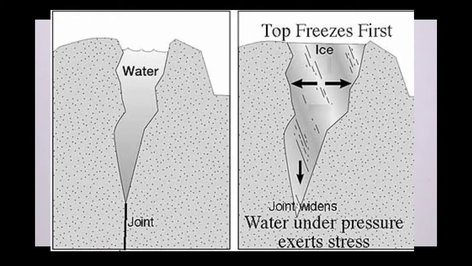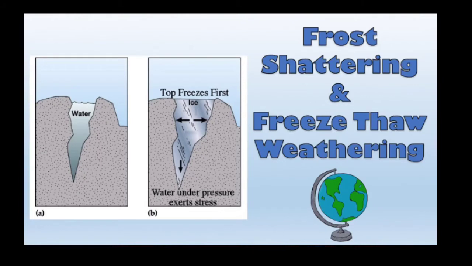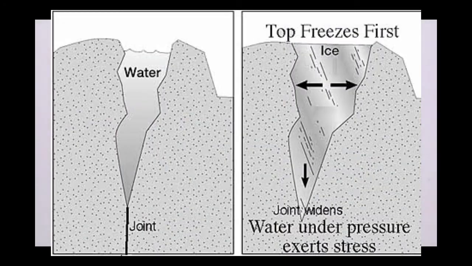So what happens? In the cracks, water gets accumulated, that water converts into ice, its volume increases, and as its volume increases, the cracks get widened. Tension is created in the cracks, and due to tension, the rock breaks or shatters. Shatter means breaks into small pieces. Water accumulated in the cracks converts into frost due to low temperature, and as its volume increases, tension is created in the cracks of the rocks, and the rocks break into pieces. So it is called exfoliation, or it is mechanical weathering.